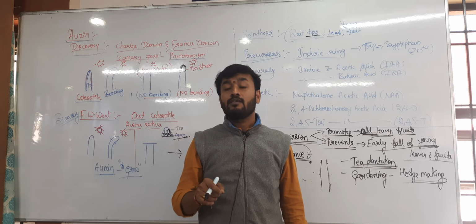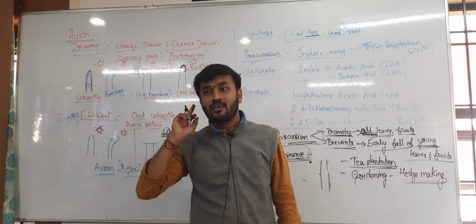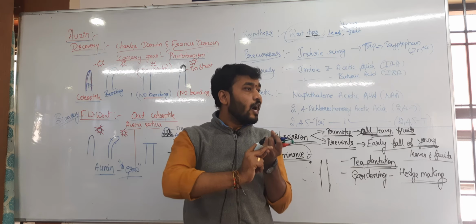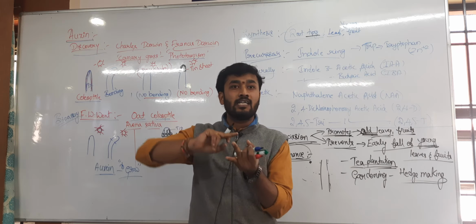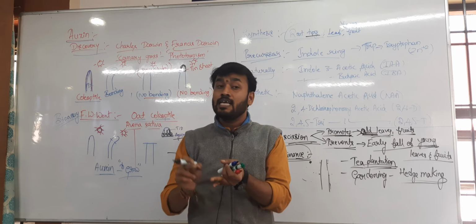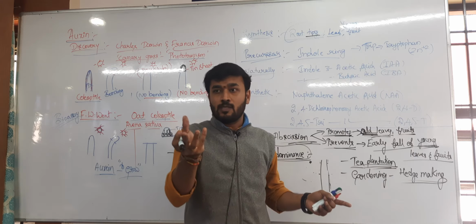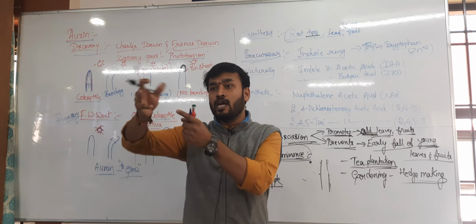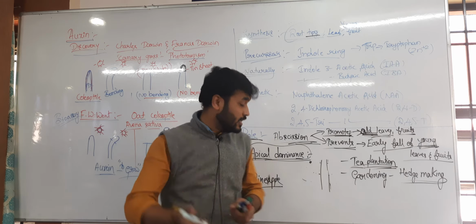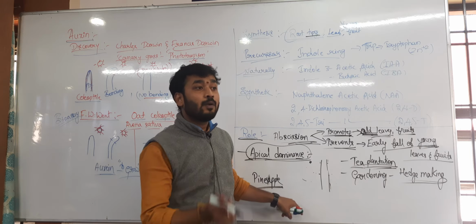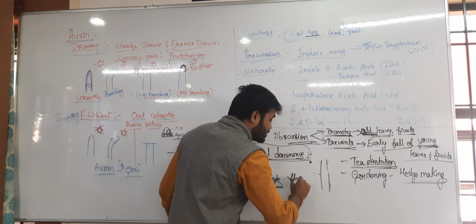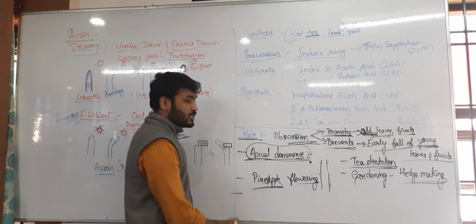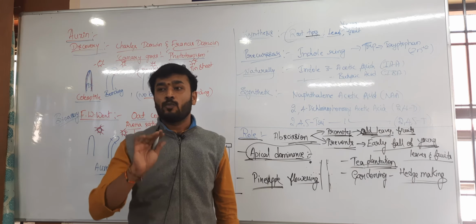The hormone which makes the synchronized flowering and synchronized fruiting is initiated by ethylene. But in the pineapple, the promotion of flowering is mainly by this one, and it also induces parthenocarpy in fruits like tomato plants.